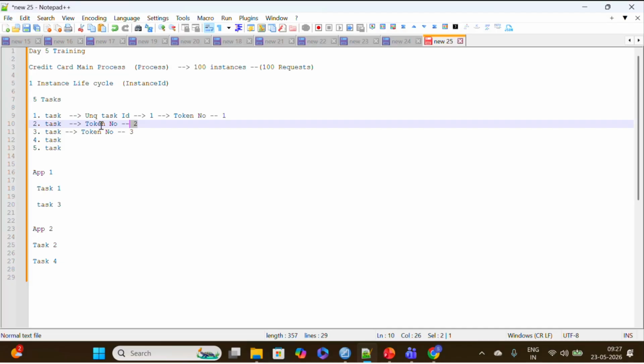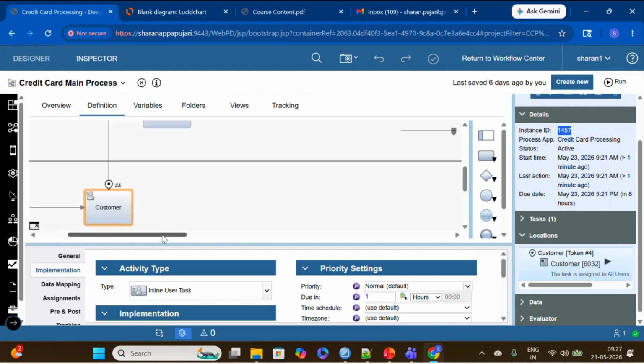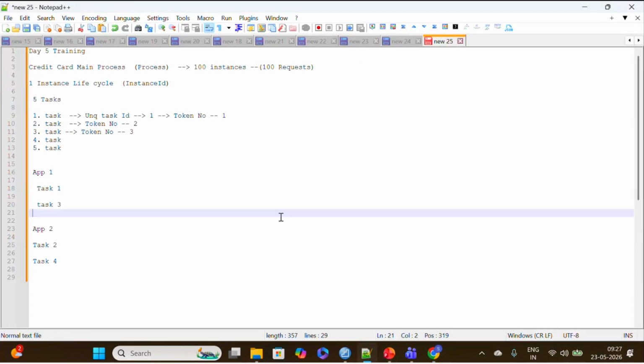So the first task comes, and token number one will be there. When it moves, token number two will be there. I'll show you here. Sir, can we go back? Suppose now let's come to app one and app two.